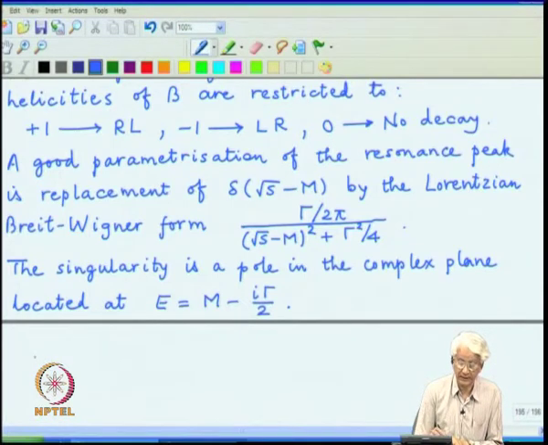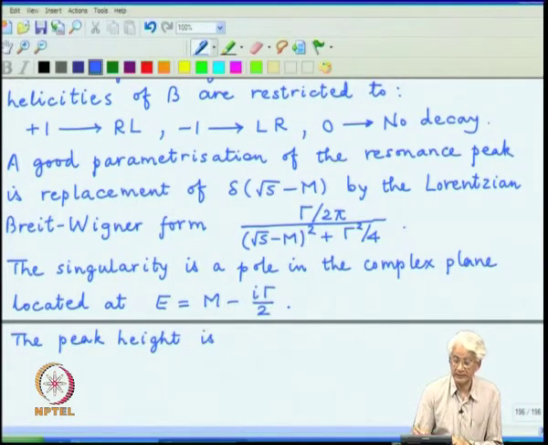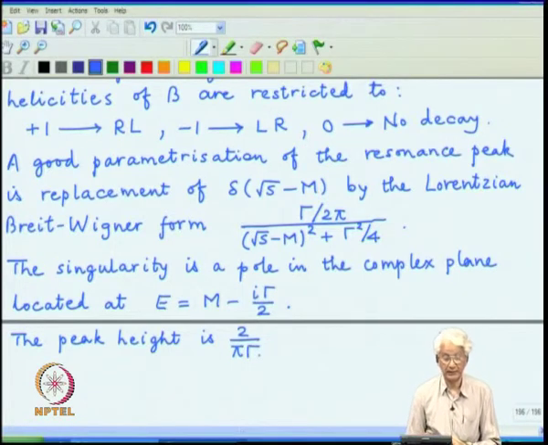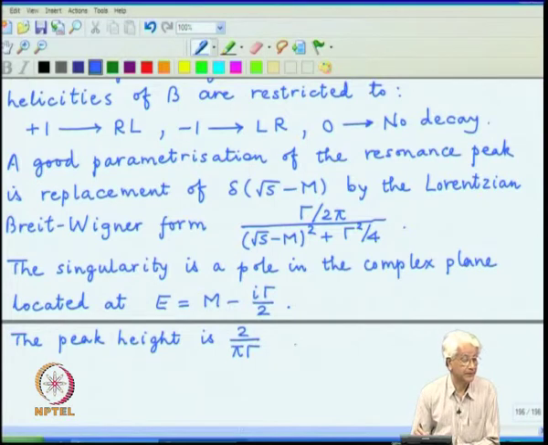Width is dictated by gamma already, which we have calculated, and the peak height is the value at square root of s equal to m, which is nothing but 2 divided by pi gamma in this particular formula.